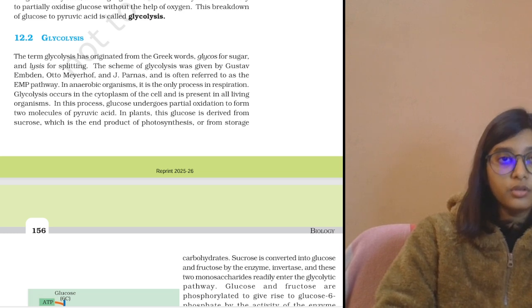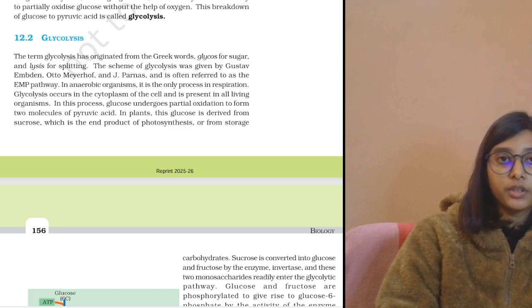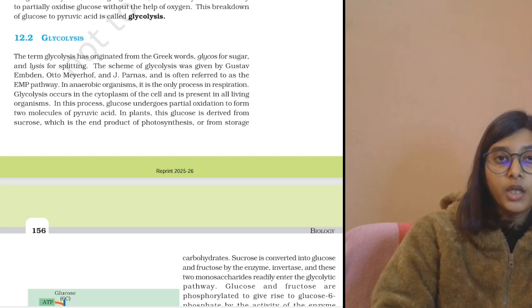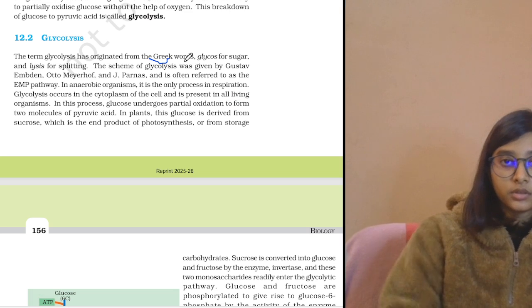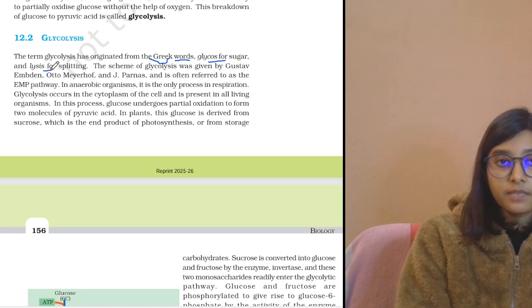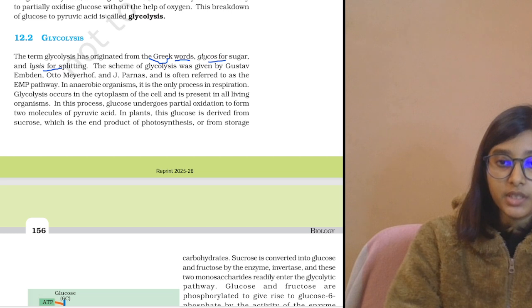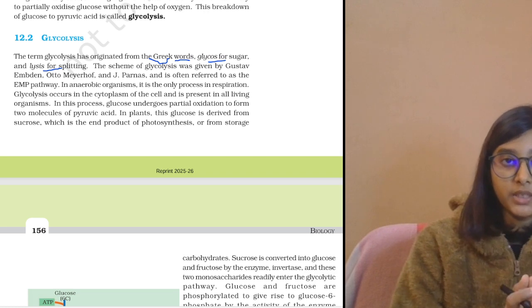Fine. So, here we are going to discuss what glycolysis is. It's an NCERT based line given here that it originated from what? A Greek word. Now, what is this Greek word? Here you can see, the Greek word glucose for the sugar, and lysis means what? Splitting. That means it's the sugar molecule which is going to be split down.